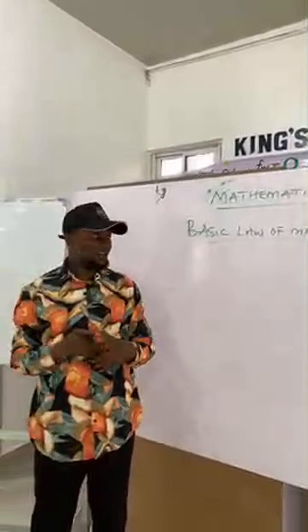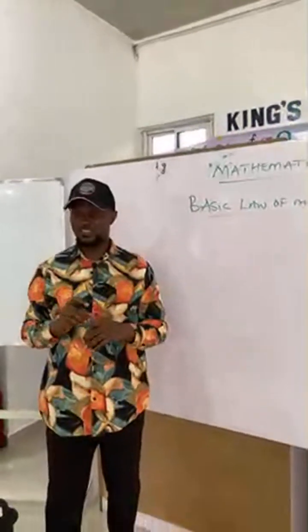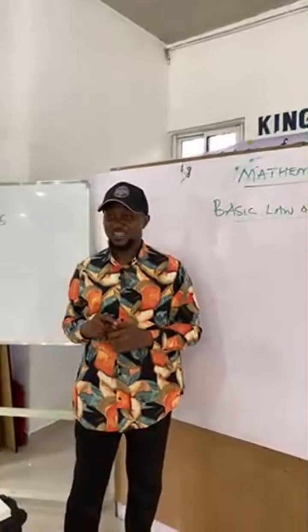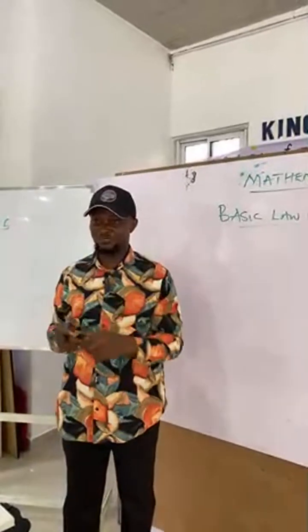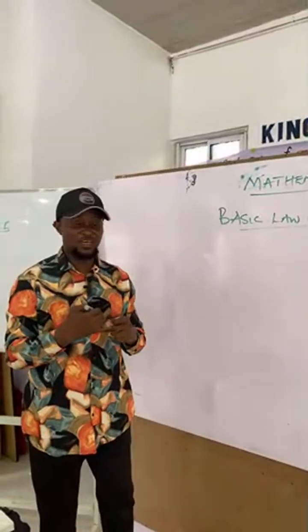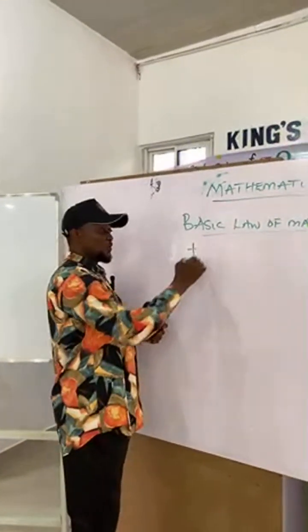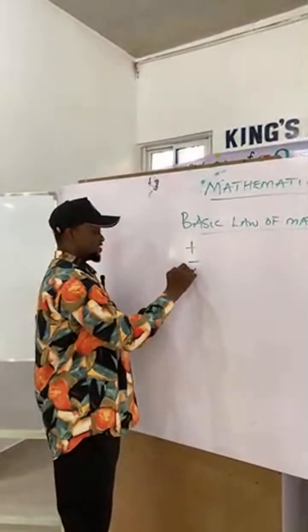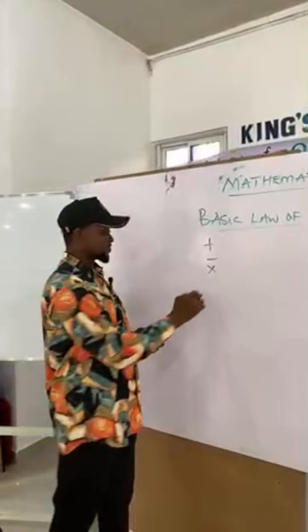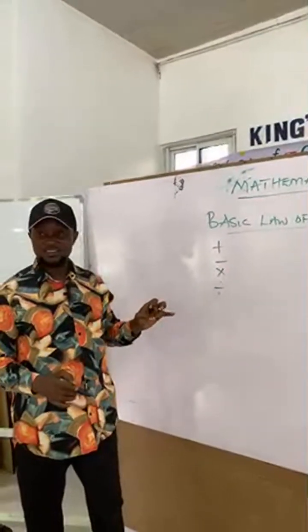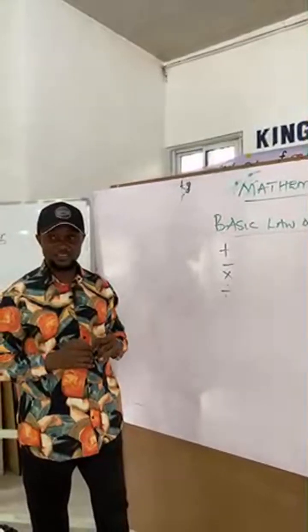Just like I said earlier on, you don't have to be intelligent to be a mathematician. Just follow the example and go ahead solving problems. If you don't mind the example, you will not be shallow. And now we see there are some basic laws in mathematics, like we have the plus, the minus, the times, the division. These are basic laws you need to learn in mathematics.